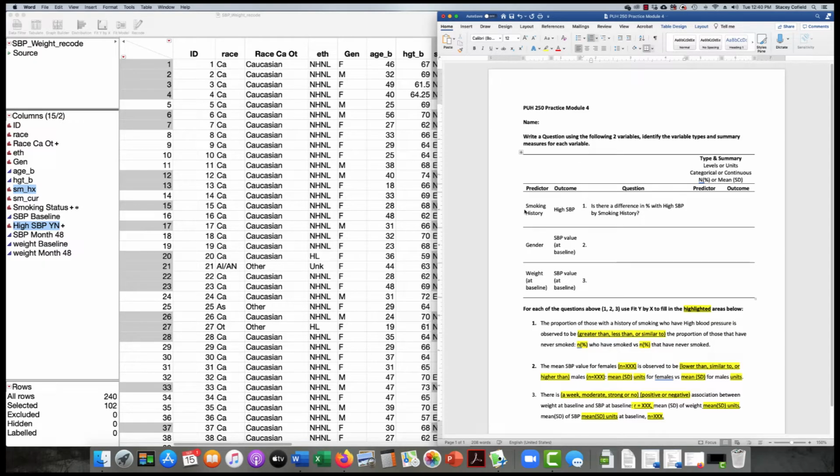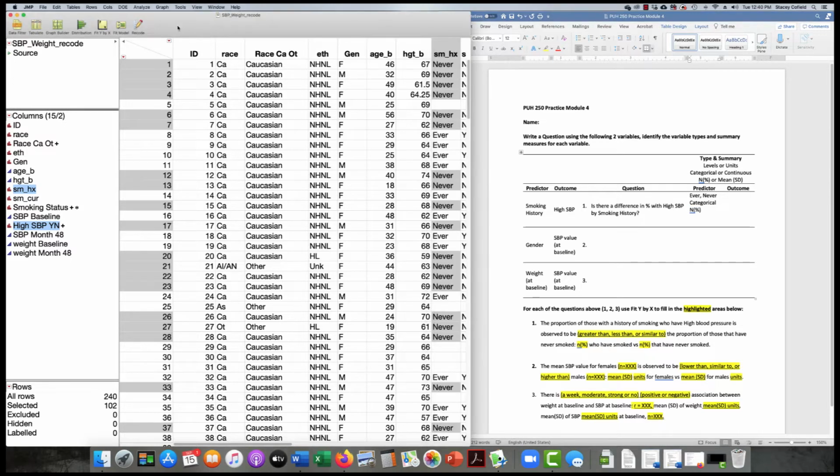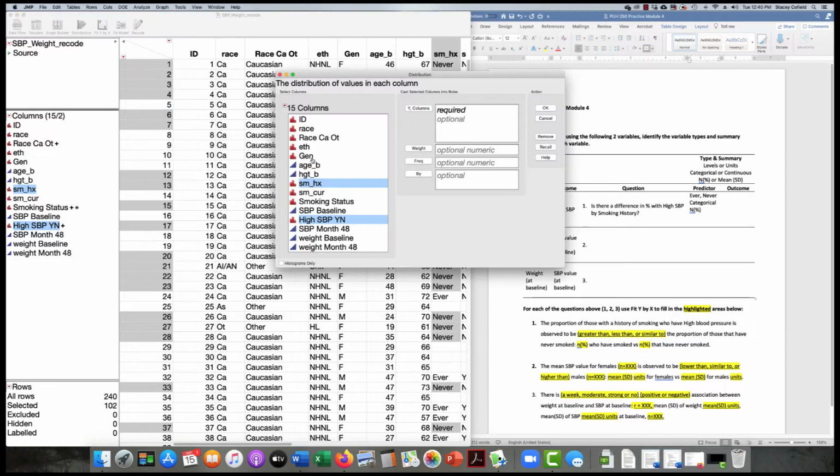So we've already identified our predictor as smoking history. Let's address this in our predictor option here. Smoking history is ever, never, right? Those are our levels for a categorical variable. And then our summary of this variable would be n%. And if I wanted to go ahead and do the distribution on both of those for my univariate analysis.